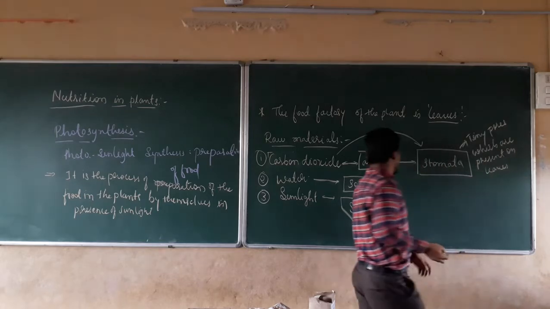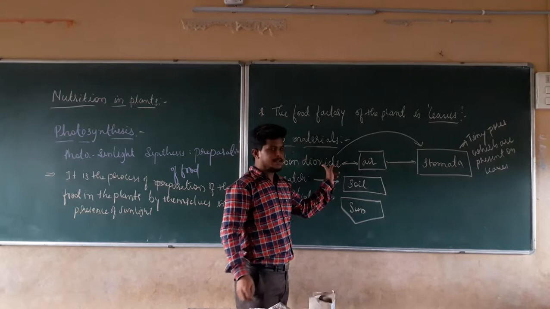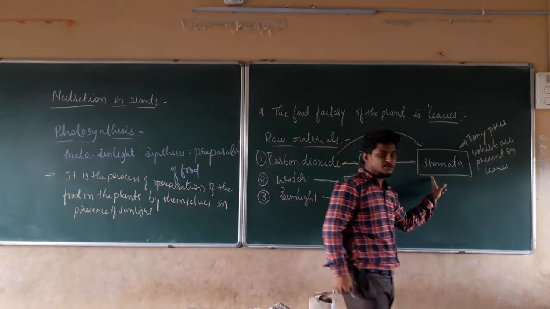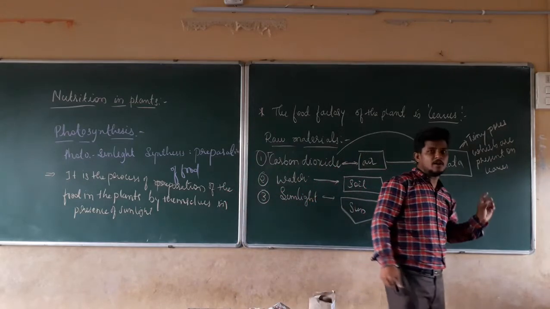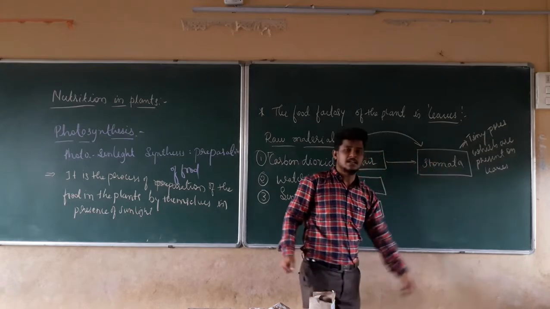From where are they going to get the carbon dioxide? Carbon dioxide enters into the leaves by using the stomata, the tiny pores of the leaves.